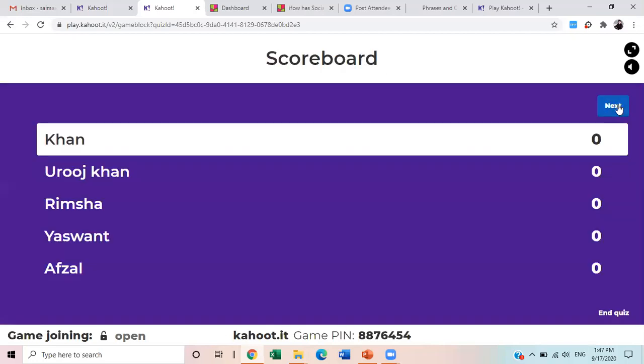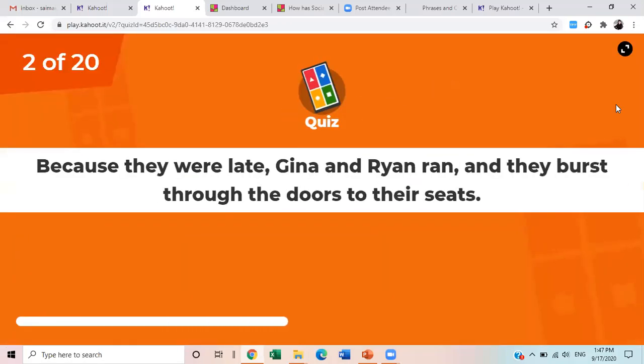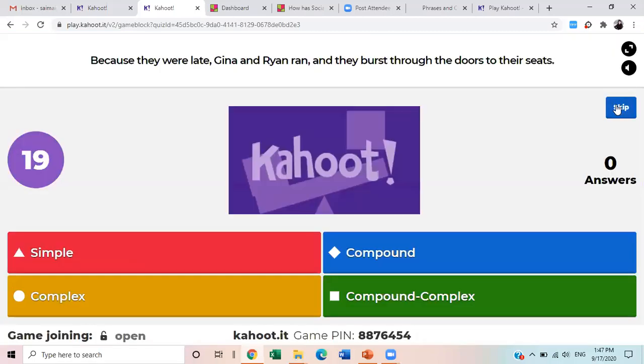Next. Okay. Sentence number 2. Because they were late, Gina and Ryan ran and they burst through the doors to their seats. This sentence is very interesting, and I just explained it to you. Let's see how you use your intelligence. Did you grasp very quickly what I explained in the previous question? Because they were late, Gina and Ryan ran and they burst through the doors to their seats.